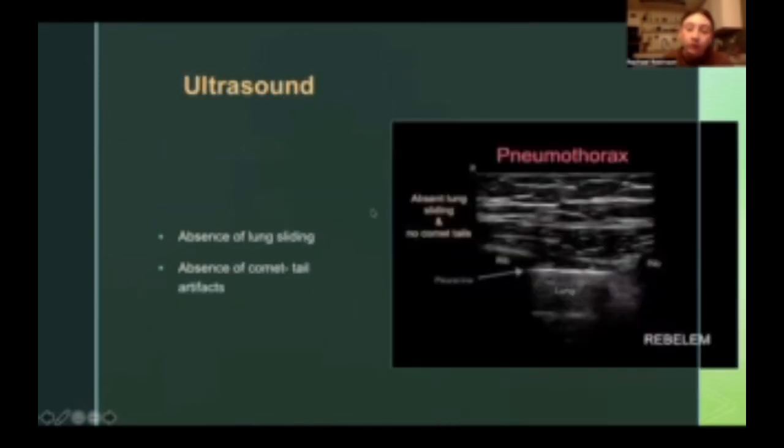For ultrasound, absent lung sliding, and typically for ultrasounds, comet tail artifacts will be present, but for this condition, those things will be absent where they are typically found for a healthy person.